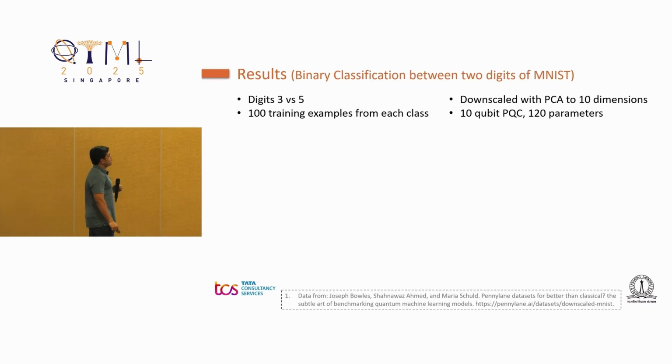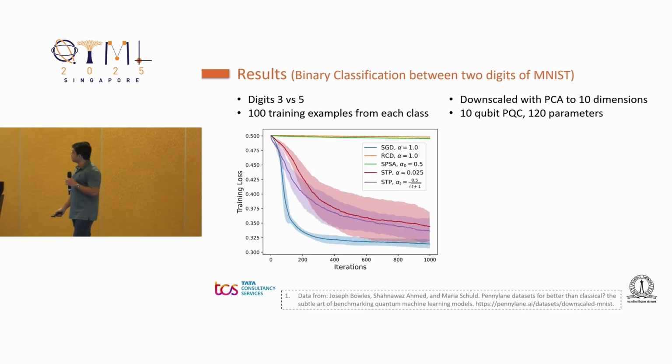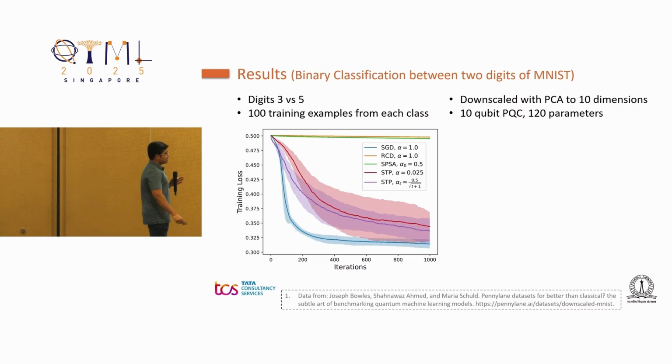So to show some results that we get with STP, this is again a very standard experiment we perform for quantum machine learning. We try to classify between the digits 3 and 5, and we use a quantum circuit which has 120 parameters. These are the training plots for different algorithms like SGD, SPSA, random coordinate descent, and 2 variants of STP.